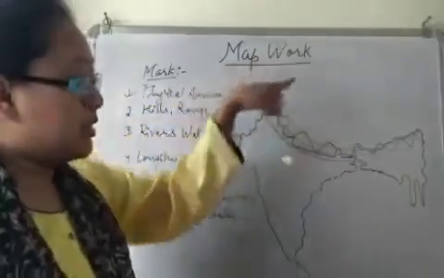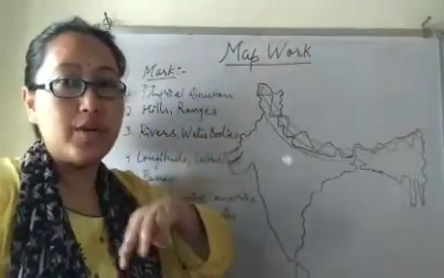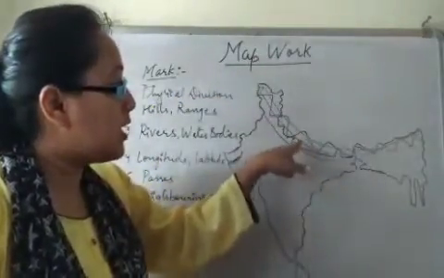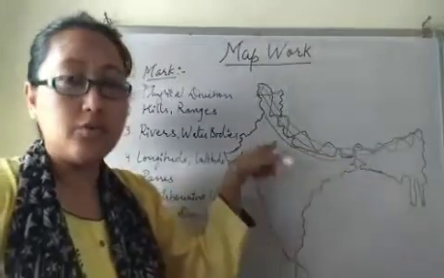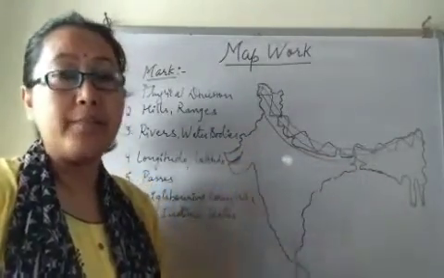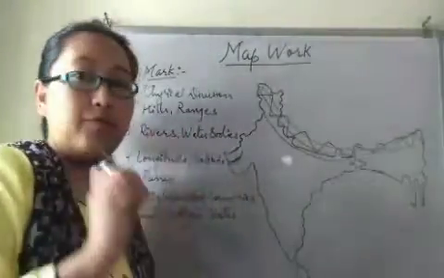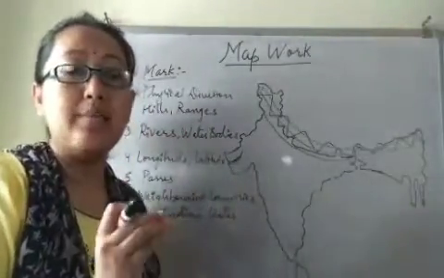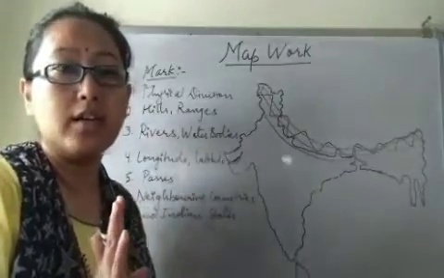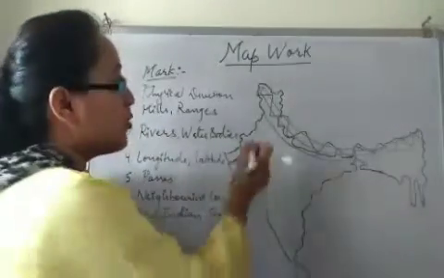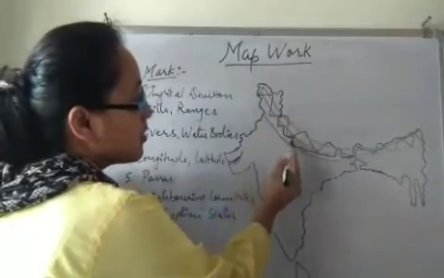So the Himalayan range consists of three parallel ranges, Himadri, Himachal, and the third is the Shivalik range, right? And if you need to mark the Himalayan range or great northern wall, then you are going to mark like this.